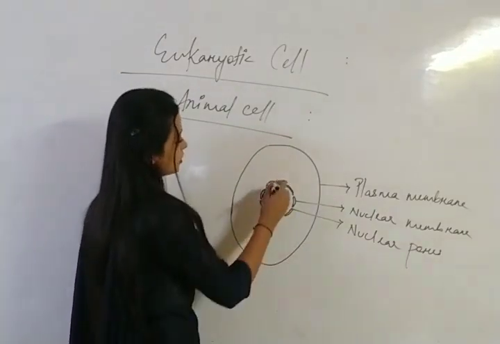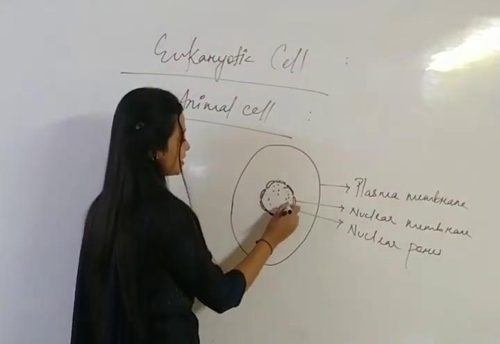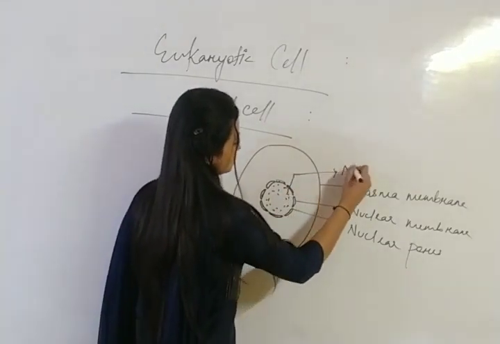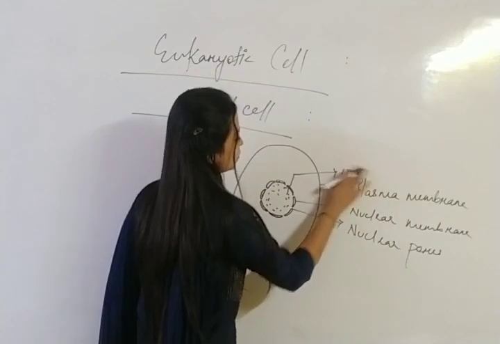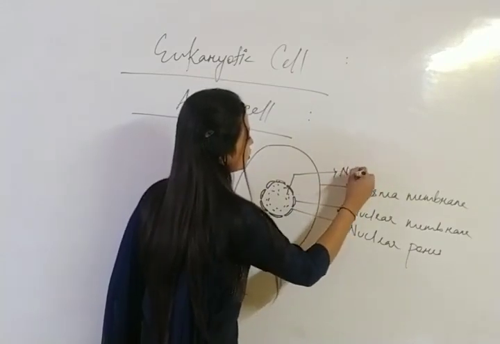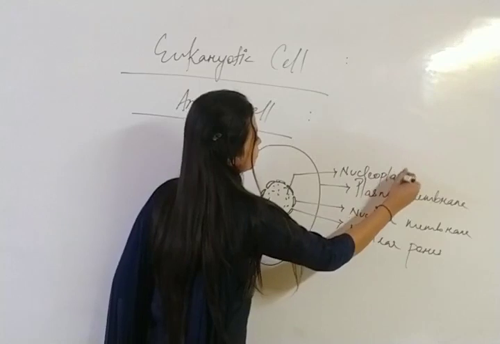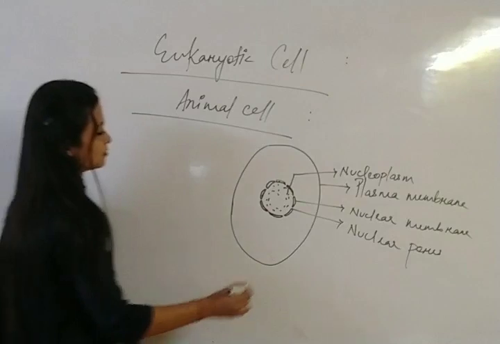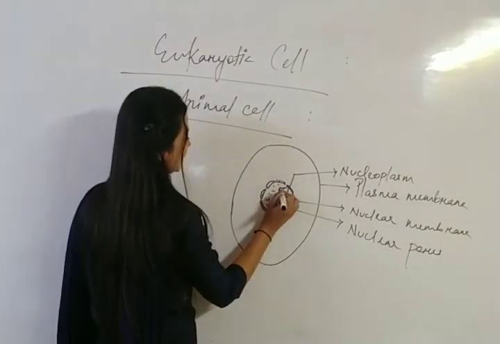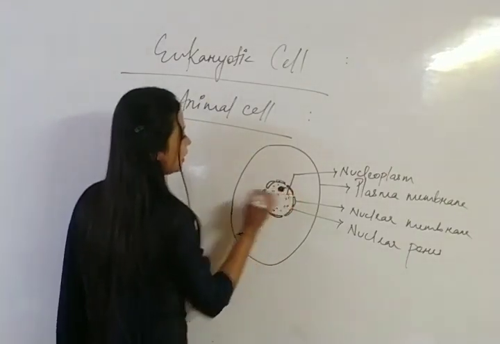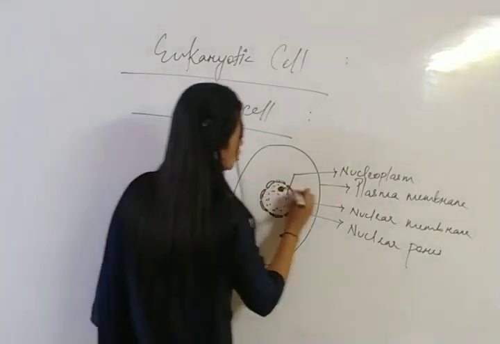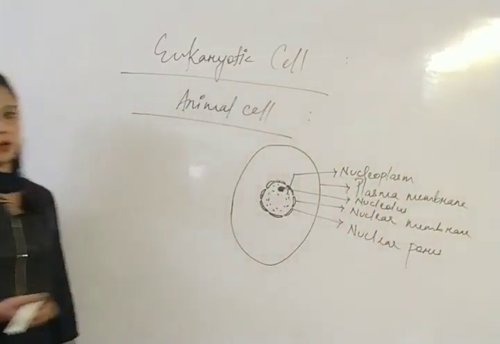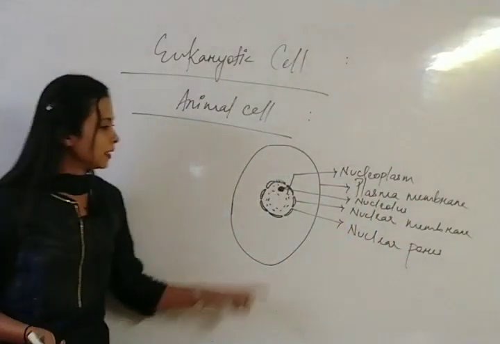Inside the nuclear membrane there is a presence of gelatinous substance, and this is known as nucleoplasm. Now in this nucleoplasm there is a presence of a dark stained body, and this is known as the nucleolus. So what did we find?